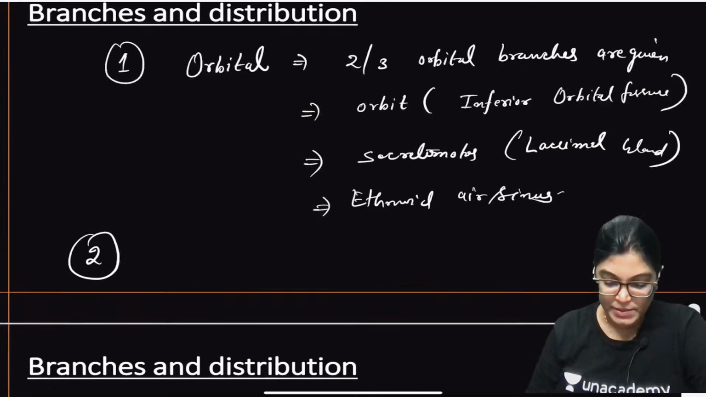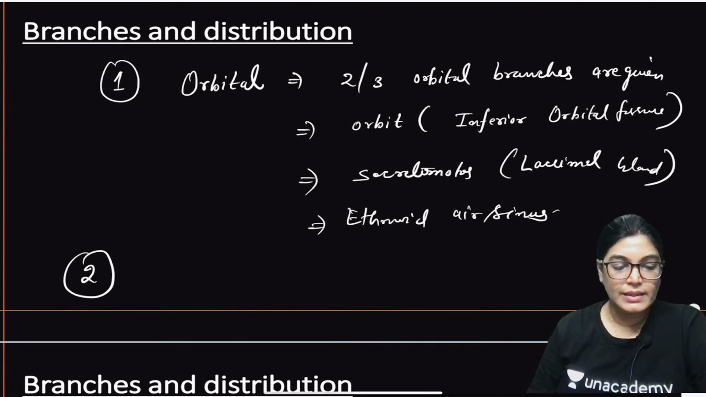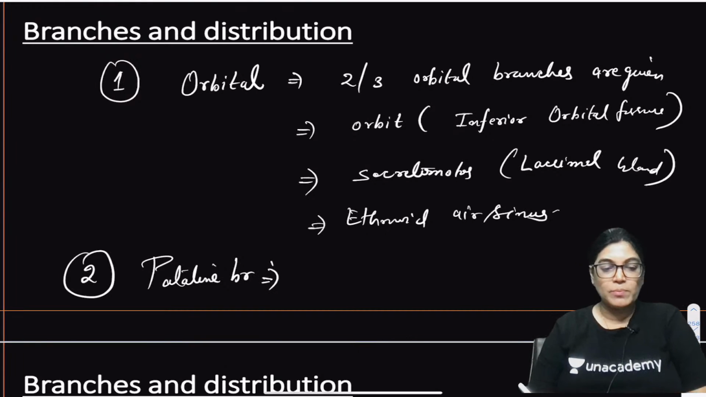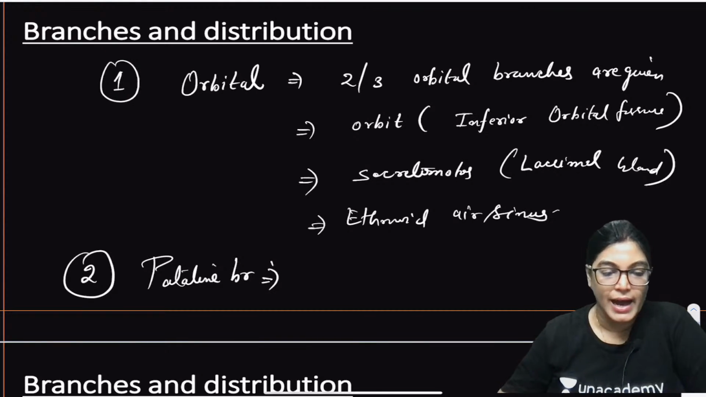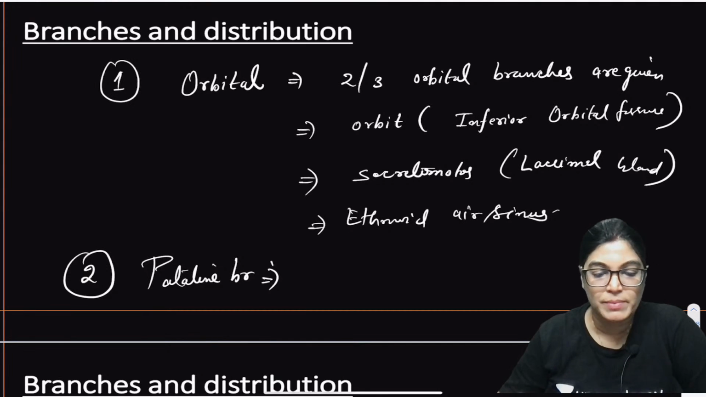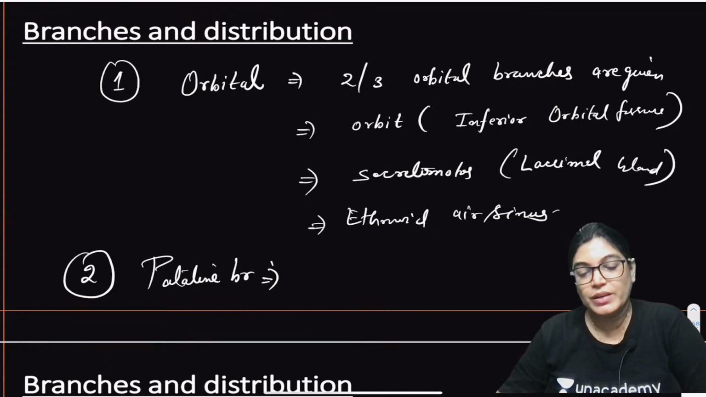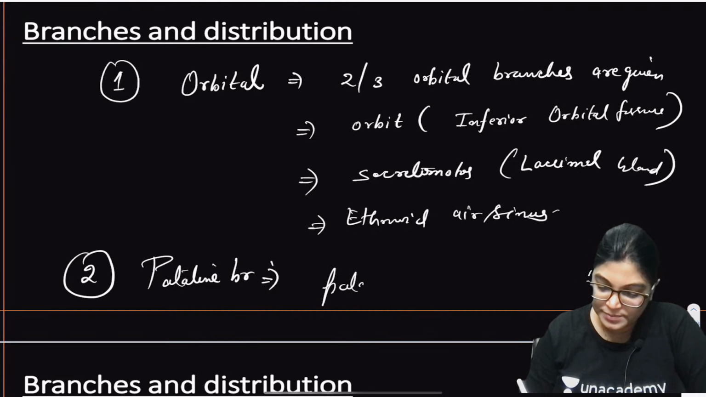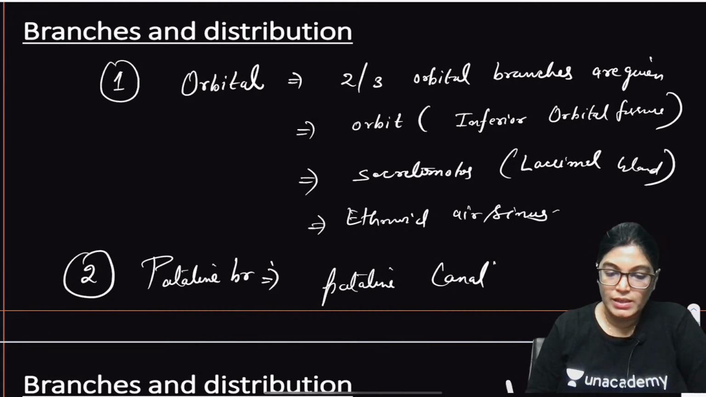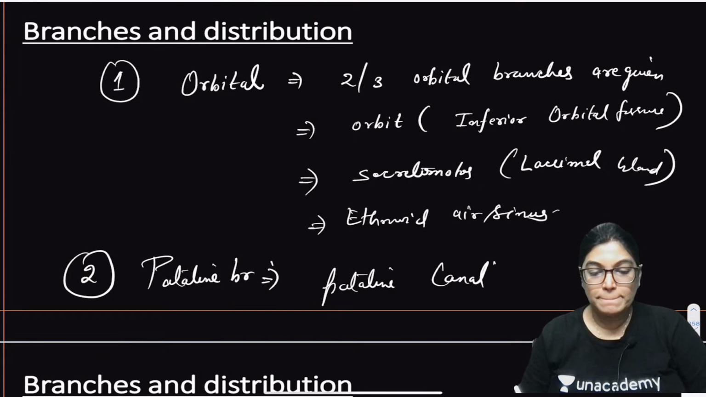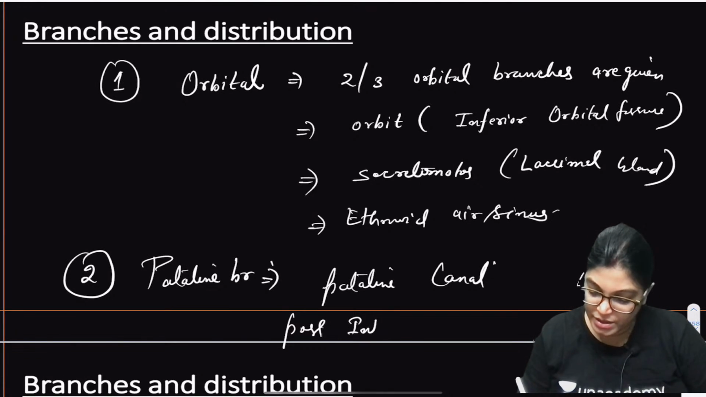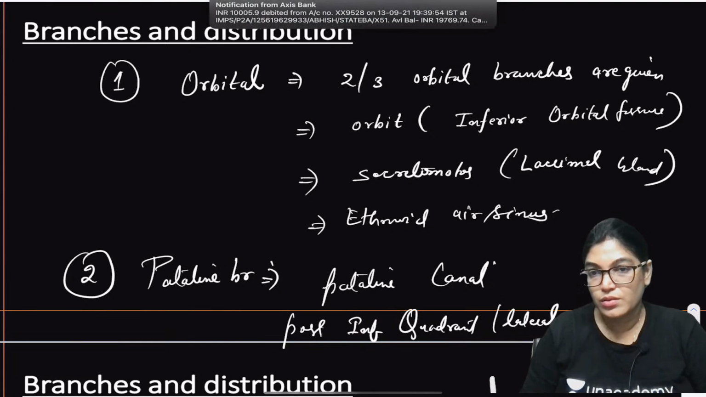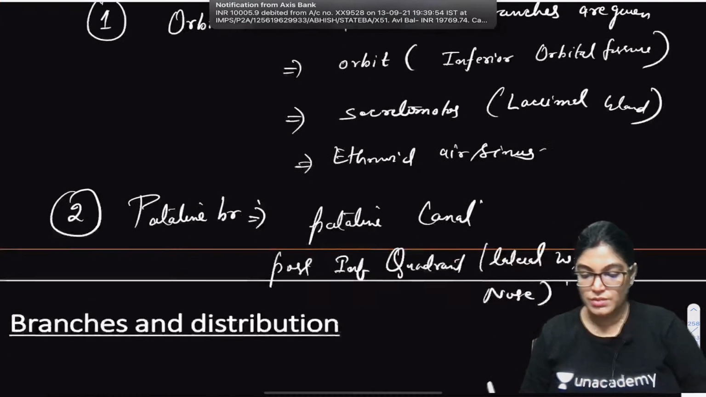What are the other branches? Palatine branches are given, and among them there is the greater palatine, which passes through the greater palatine canal and will innervate the posterior-inferior quadrant of the lateral wall of the nose. Done?